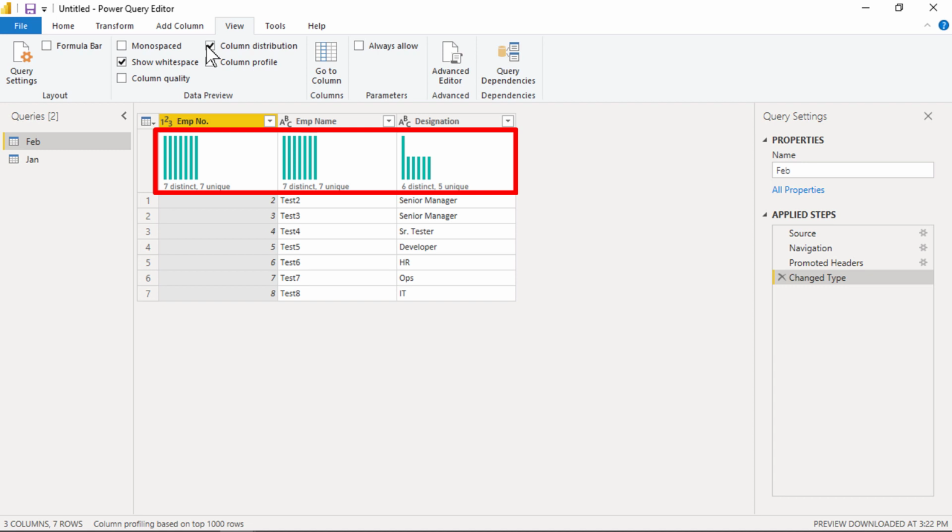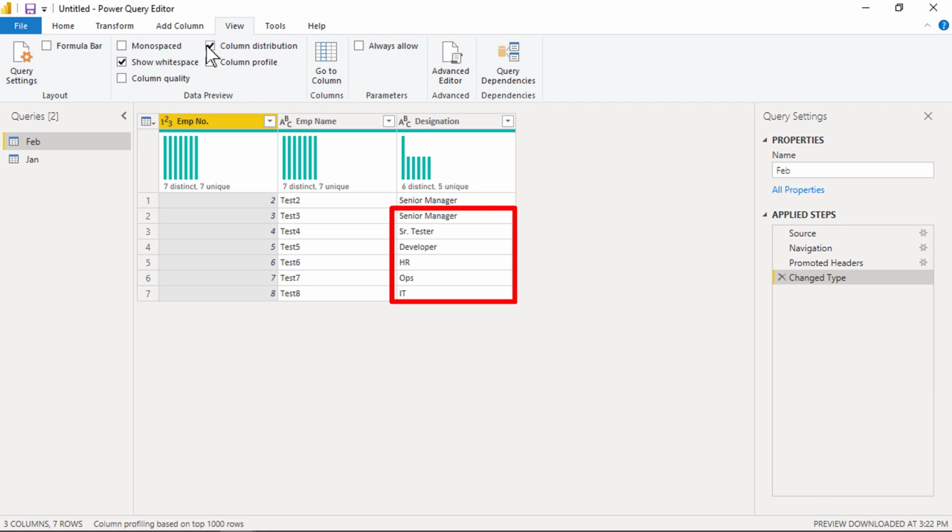Here I would like to digress a bit and make a distinction between distinct values and unique values, since they both sound very similar and are easy to get confused. Distinct means the total number of different values regardless of how many times they appear in the dataset. So we have a total of 6 distinct values. Whereas unique values are the total number of values that appear only once. These 5 values appear only once, and so they are unique values. Senior Manager appears twice, so it is left out in the counting of the number of unique values.